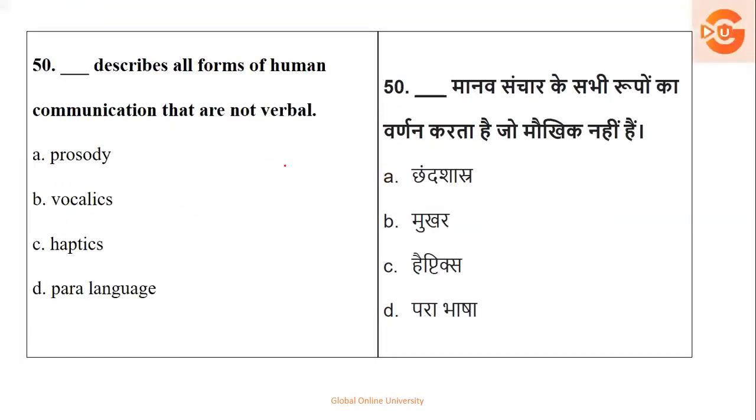The last one, that describes all the forms of communication that are not verbal. Now when we talk about verbal, prosody is verbal, rhythmic verbal. Vocalics, that is voice. Haptics, that is touch. So basically, describing all the forms of communication that are not verbal is paralanguage. The right answer for this question is option number D.